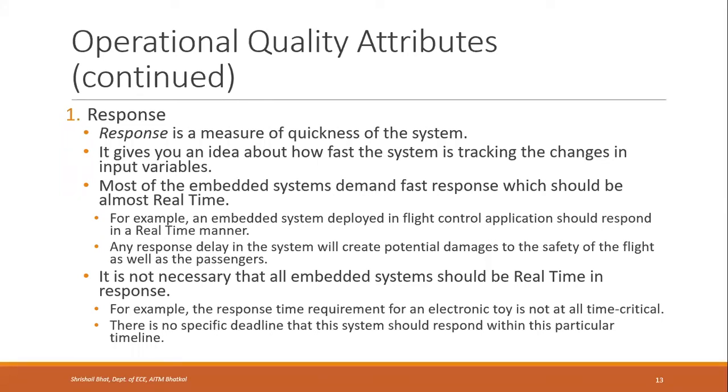For example, the response time requirement for an electronic toy is not at all time critical. Nothing is going to happen if there is a delay in recognizing whatever inputs you give to a toy, right? So there is no specific deadline that this system should respond within a particular timeline, but it is a measurable quantity, so it is one of the quality attributes, response.